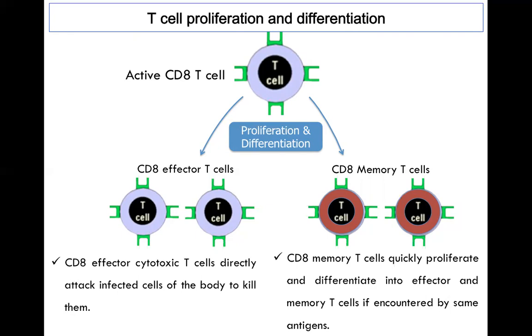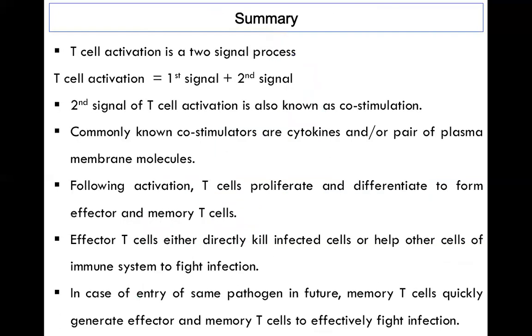In the next lecture, we will learn how the diverse subsets of T helper cells are formed and help other immune cells to perform their function. That is what we are going to learn in our coming lectures. Now if we look here, the activated T cells undergo clonal expansion, differentiate and proliferate to produce effector and memory CD8 T cells. In our next lecture, we will also learn how cytotoxic T cells work.